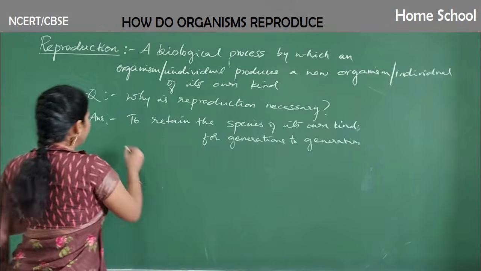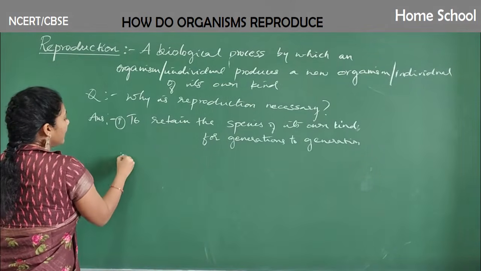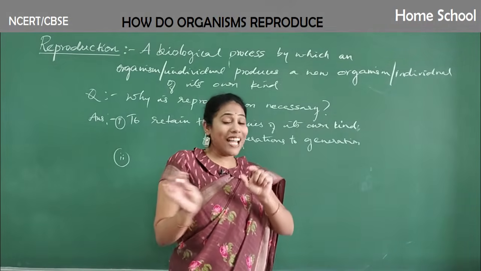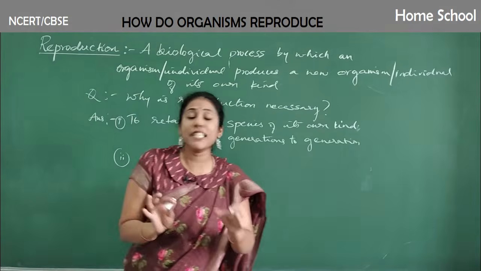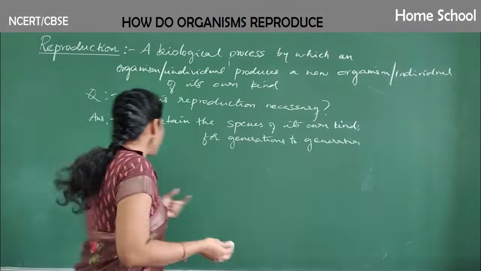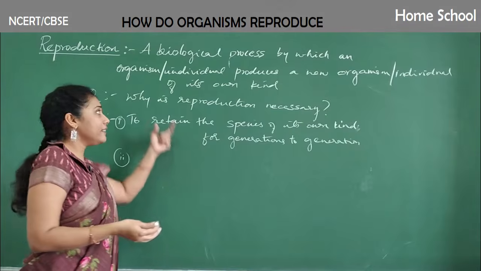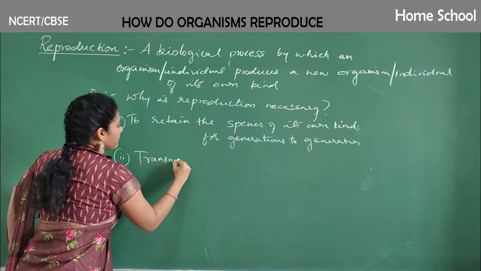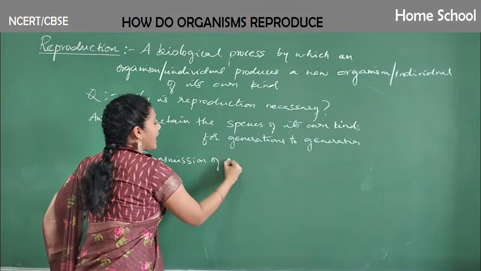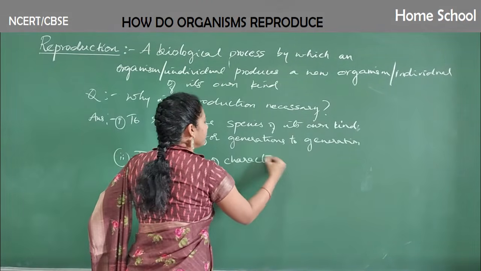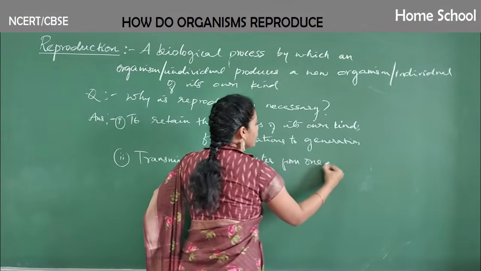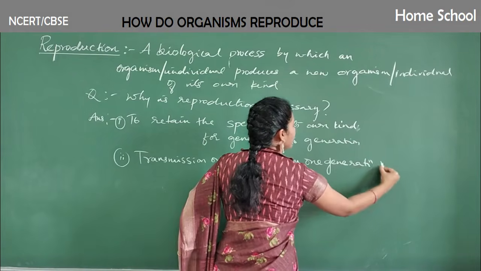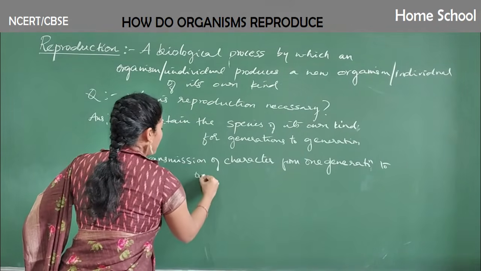Another important point is that when you have a capacity of reproduction, the transmission of characters takes place from one generation to another generation. So the next point to write under this question is: transmission of characters from one generation to another generation is possible.